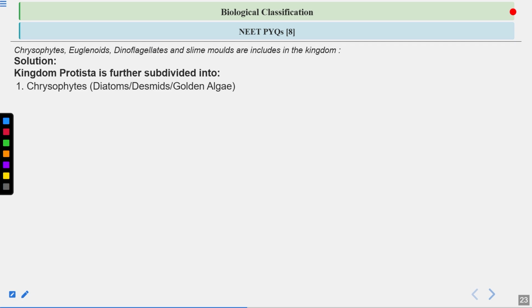Kingdom Protista is further subdivided into, as we've already seen, chrysophytes, which include diatoms, desmids, and golden algae. Diatoms are the chief producers of the oceans. Then dinoflagellates, then euglenoids, which include Euglena. They have both animal-like and plant-like characteristics. Then slime molds, which are fungus-like because they are saprophytic, as fungi are also saprophytic. Then protozoans, which are heterotrophic and animal-like.